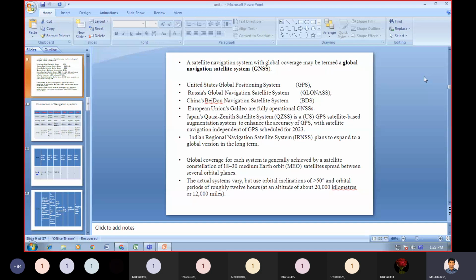And Japan's Quasi-Zenith Satellite System, QZSS, is a GPS satellite based augmentation system to enhance the accuracy of the GPS, with satellite navigation independent of GPS scheduled for 2023.